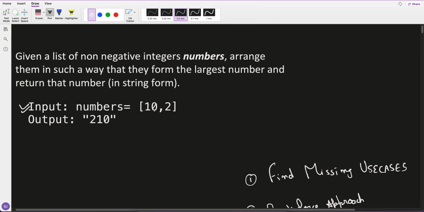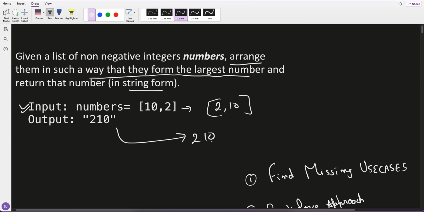So input is 10, 2. What we have to do is arrange the numbers in such a way that they form the largest number. So we have arranged that in the form of 2, 10 and we have returned it in a string form. So it's 210, such that it is the largest, right? What all other numbers can it form? Let's say 10, 2, but this is the largest one. So that's why this is the output. So this is the question.